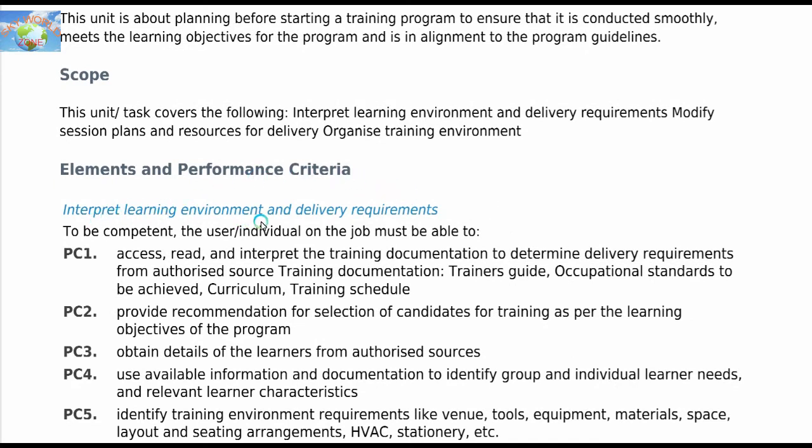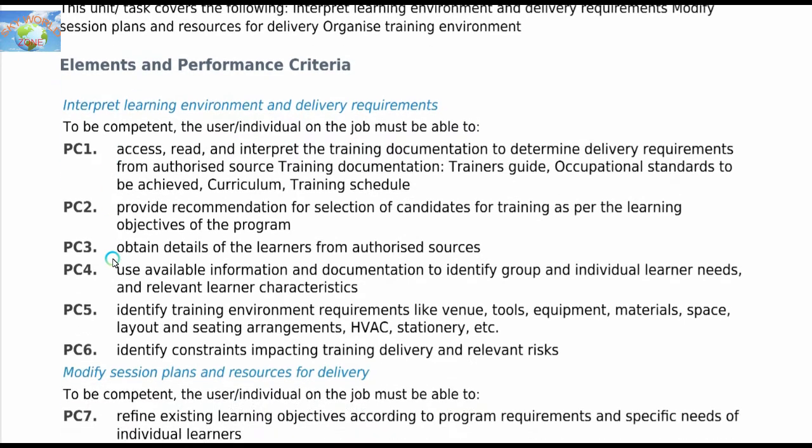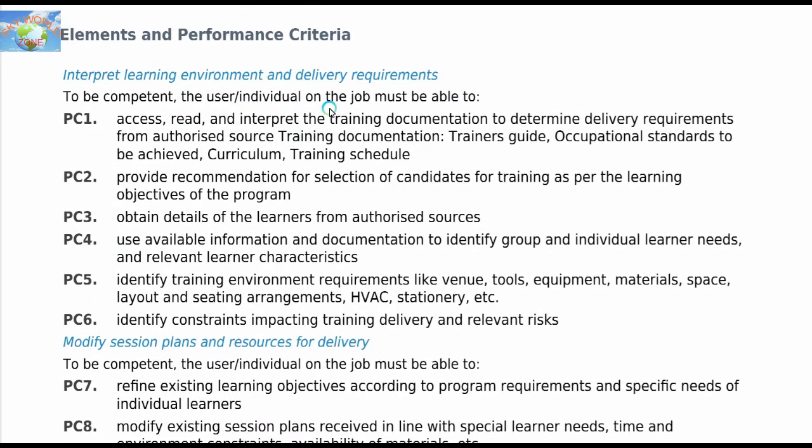Elements and performance criteria. Interpret learning environment and delivery requirements. To be competent, the user or individual on the job must be able to access, read and interpret the training documentation to determine delivery requirements from authorized source: training documentation, trainer's guide, occupational standards to be achieved, curriculum, training schedule. Then provide recommendation for selection of candidates for training as per the learning objectives of the program.